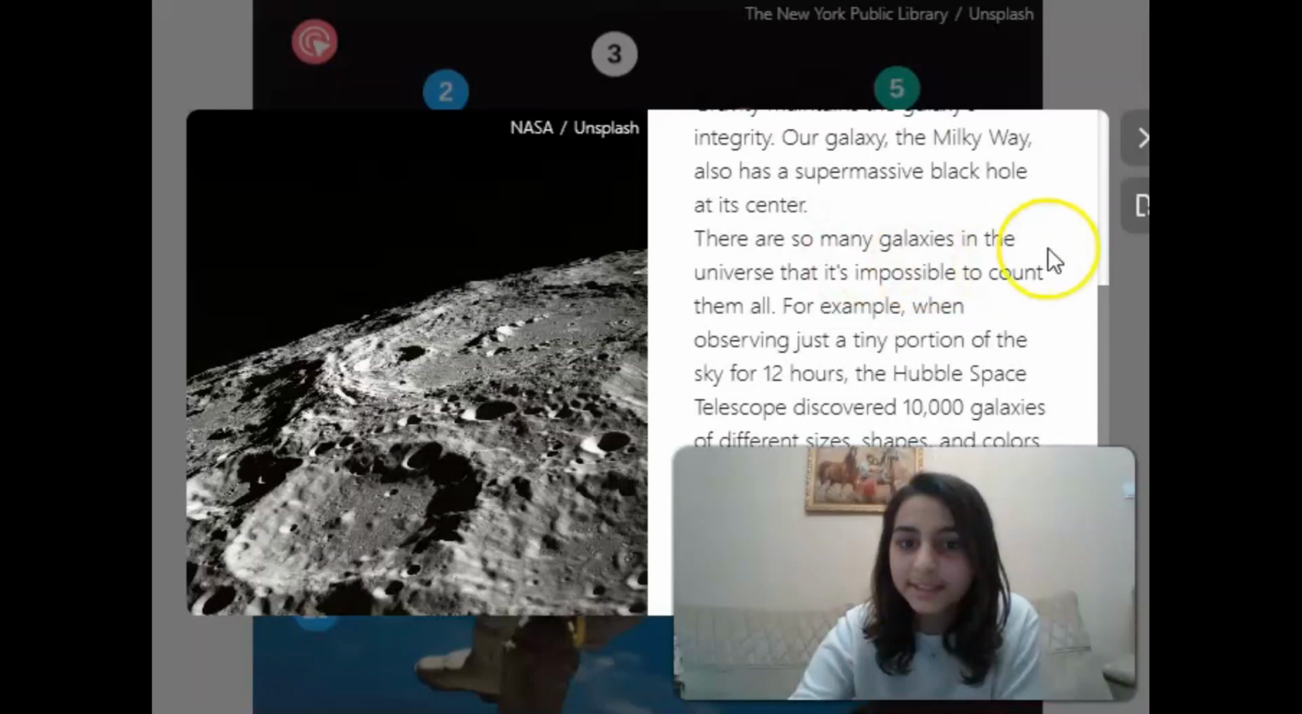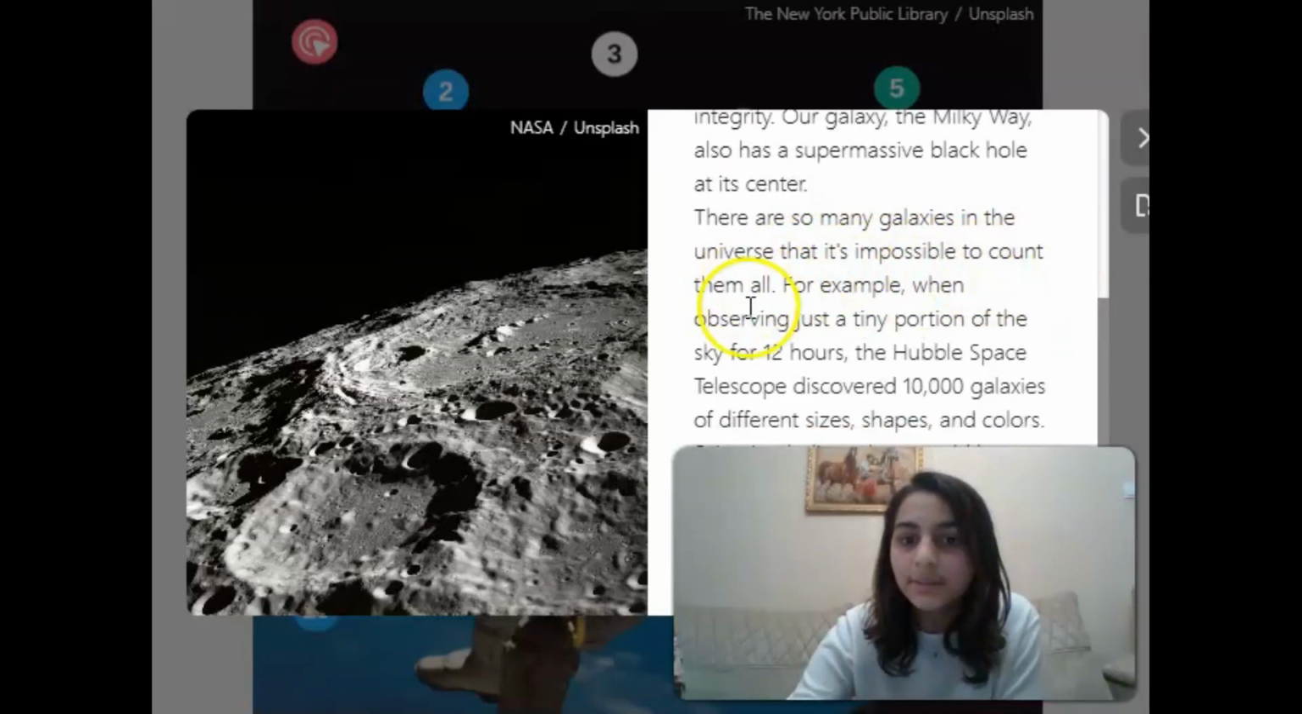There are also so many galaxies in the universe that it's almost impossible to count them all. For example, when observing just a tiny portion of the sky for 12 hours, the Hubble Space Telescope discovered 10,000 galaxies of different sizes, shapes, and colors. Scientists believe there could be trillions of galaxies in the universe. The size of the universe is approximately 93 billion light years.